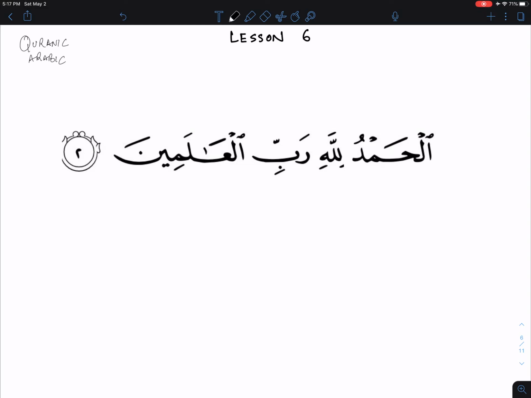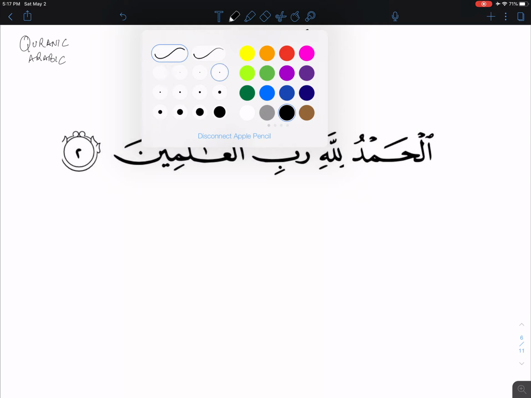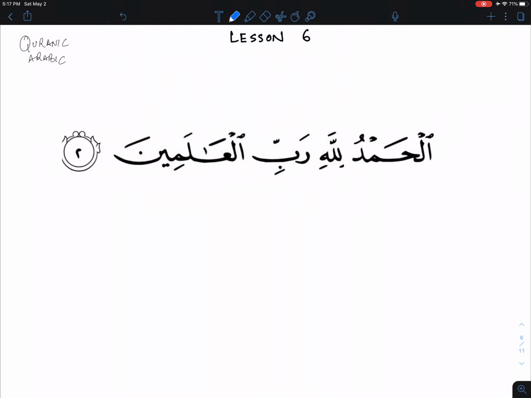So, inshallah, now we are back with lesson number 6. At the end of lesson number 5, we looked at Surah Al-Fatiha, starting with the first word of this ayah. And we had concluded about Alhamdu, based on the rules we have learned, that it's a noun. So that's the first identification we make.